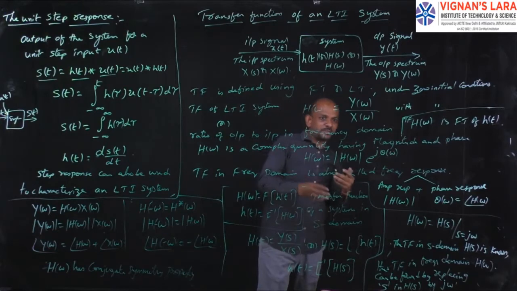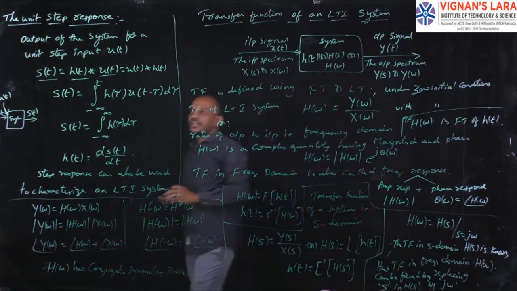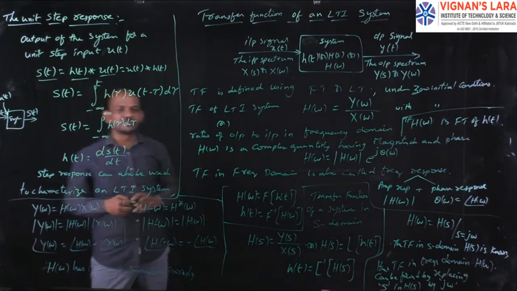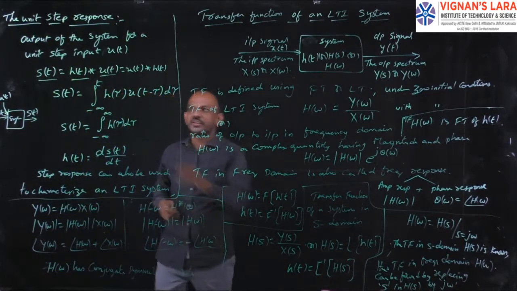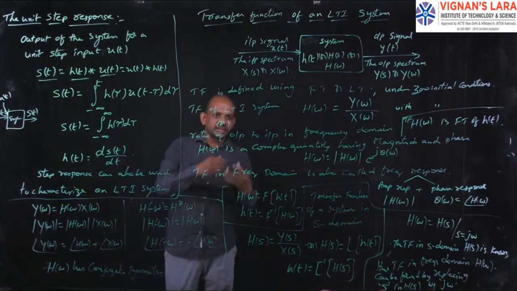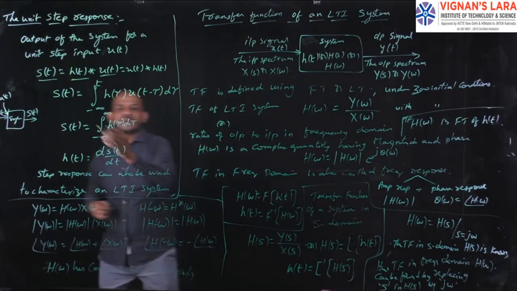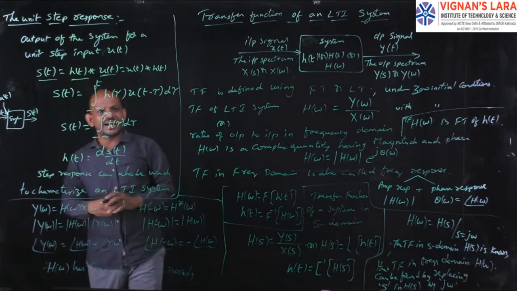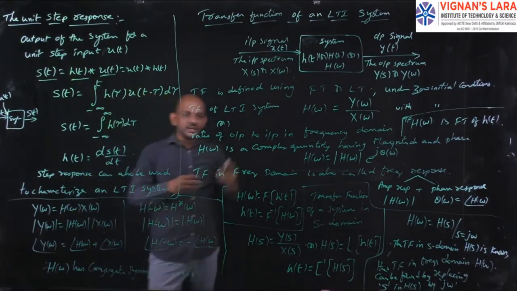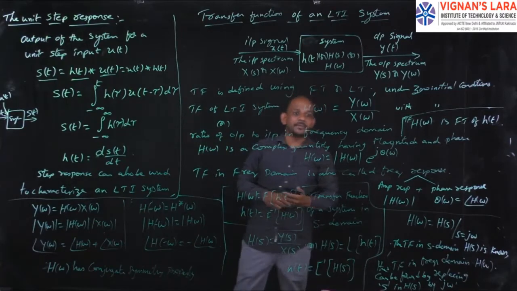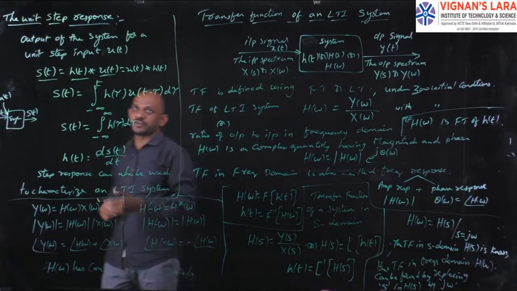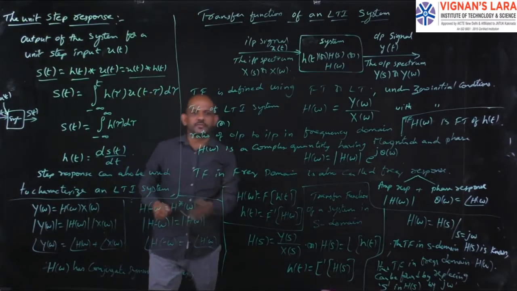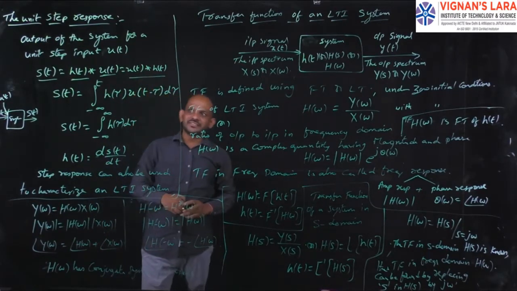So the step response of the system is obtained by the convolution of the unit impulse response h of t and the unit step u of t, or this can be written as u of t convolution h of t, the convolution of the unit step with the impulse response.